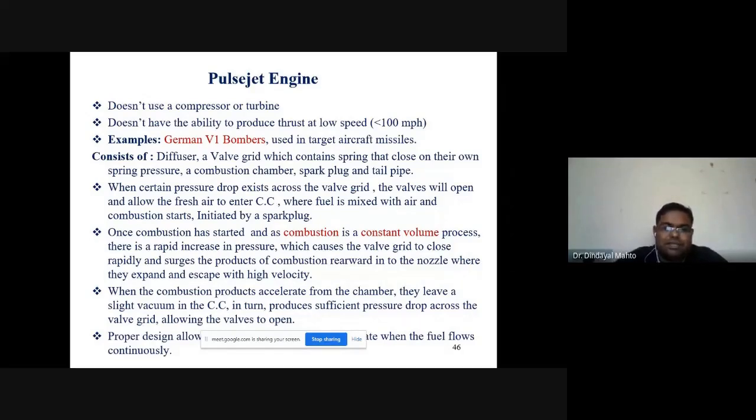Once combustion is started and is assumed to be happening at constant volume, there is a rapid increase in pressure which causes the valve grid to close, and the combustion products surge rearward and expand through the nozzle as a high velocity jet, and we get the thrust. Then, due to the reduction in pressure, the valve grid opens and fresh air enters.